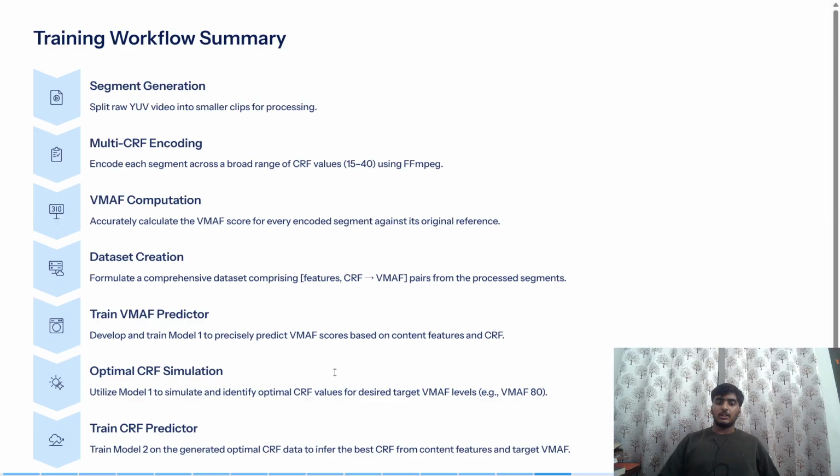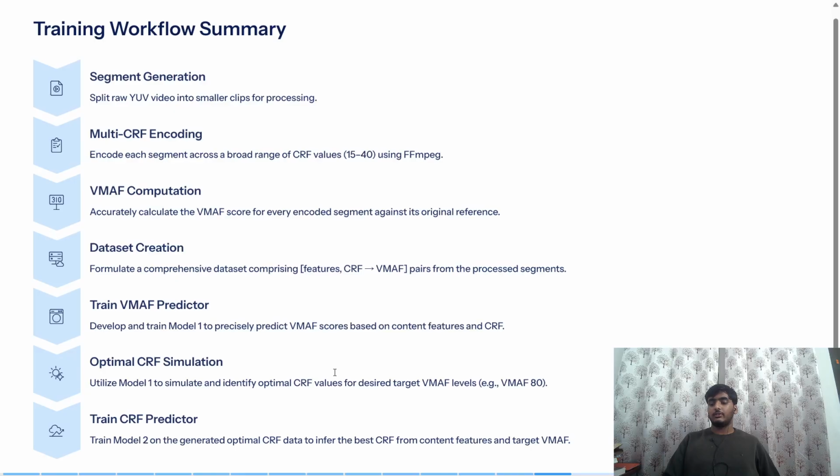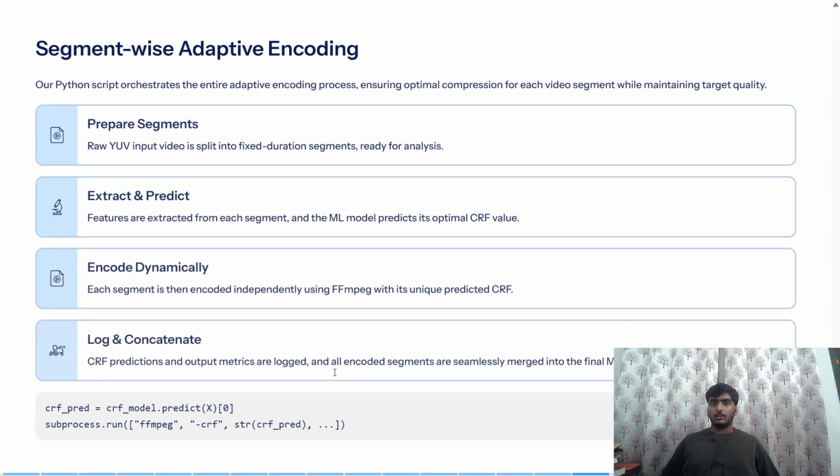Then we trained model two to infer the best CRF from content features at a target VMAF value. So this is the complete thing we did. A major part of the project was data set creation only. The model was a random forest, so it was easy, but the main thing of the project was the data.